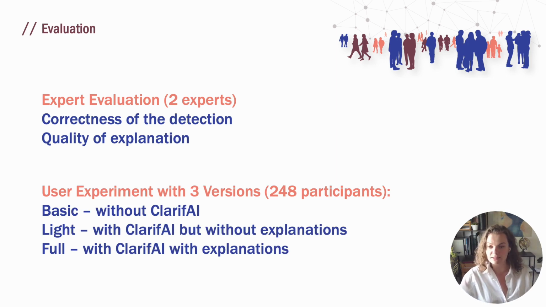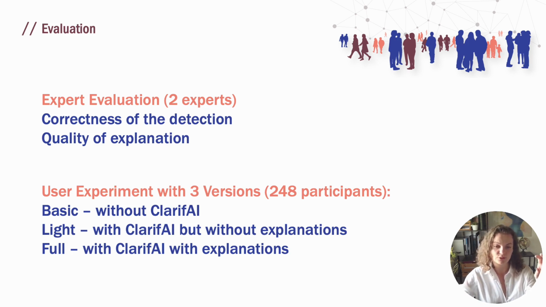We had the first one, the basic one, where users could read a piece of news without any support, a light version with the support of the browser extension that gave the users the highlights of propaganda but didn't give any explanation, and the full version where the browser extension both highlighted the propaganda techniques and explained them.